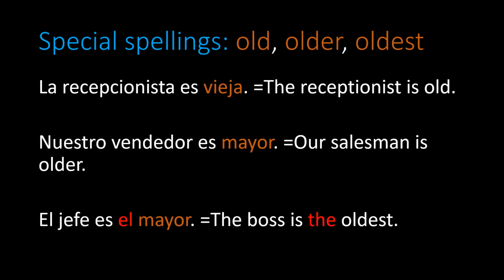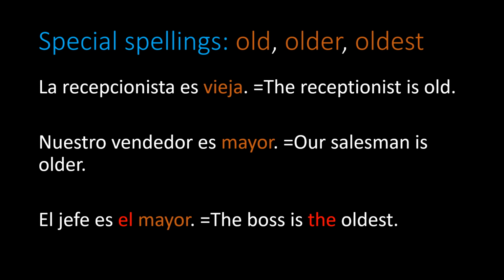Old also has special spellings in the comparative and the superlative forms. In the first sentence, la recepcionista es vieja. Vieja is old. Vieja is the simple adjective. Notice that vieja has an a at the end. It's feminine singular because la recepcionista is feminine singular. Look in the second example.